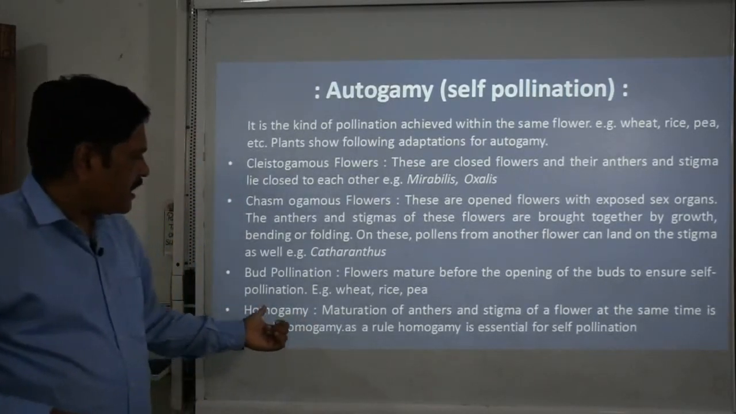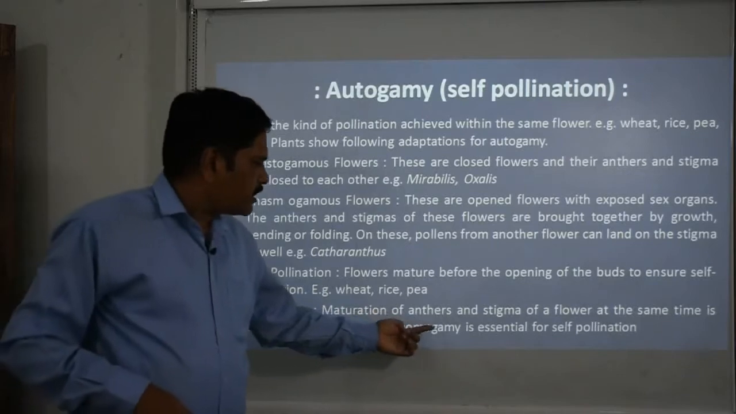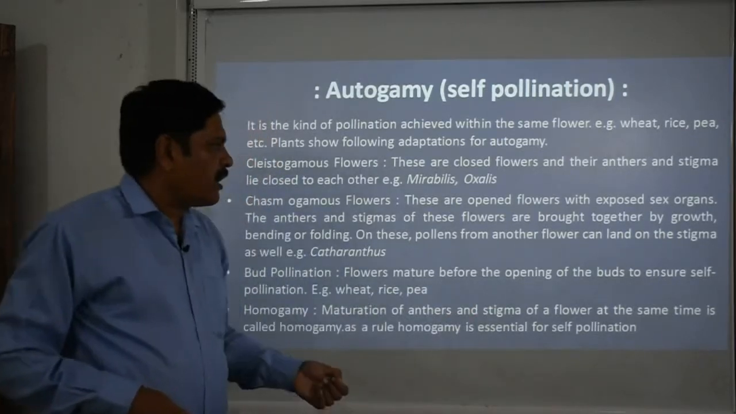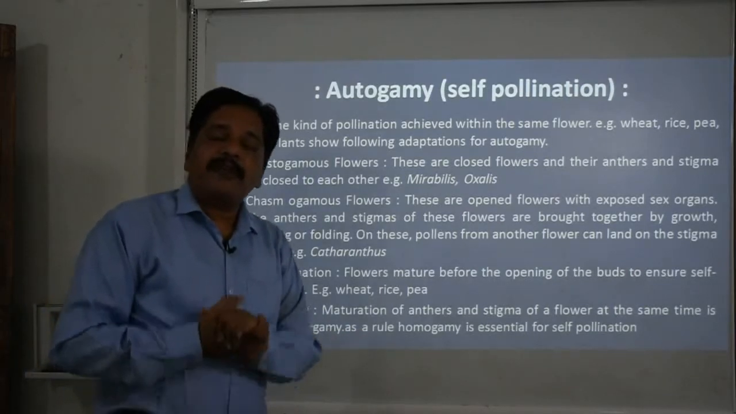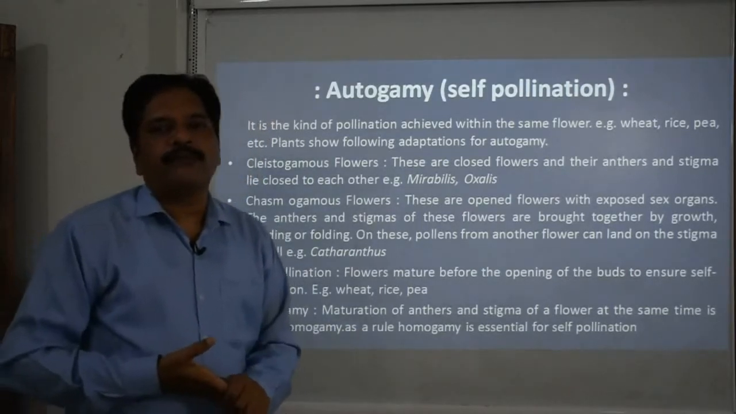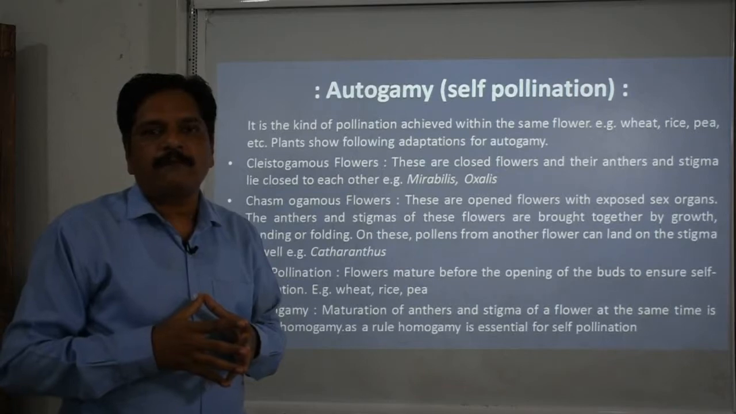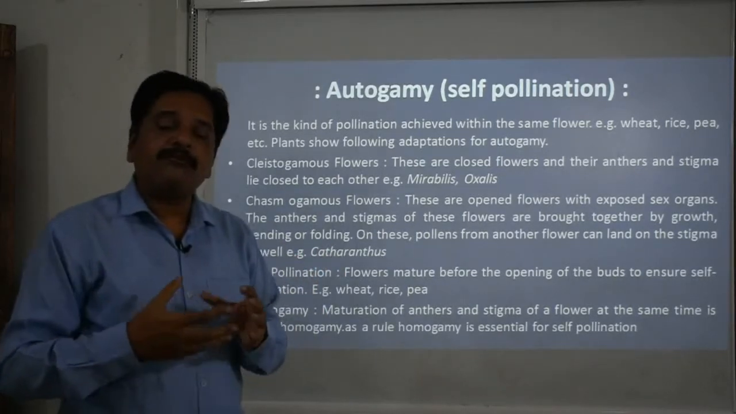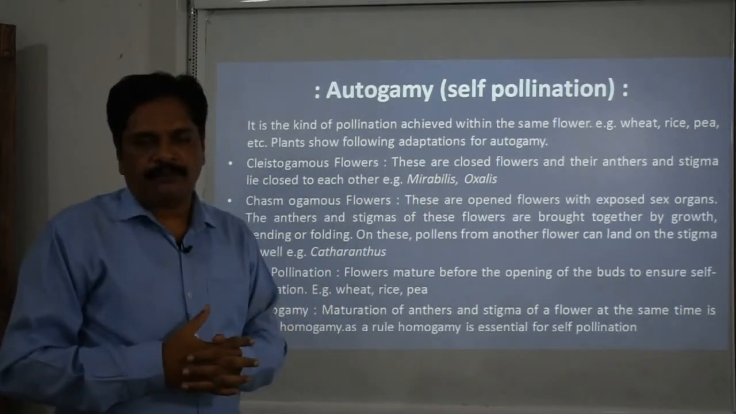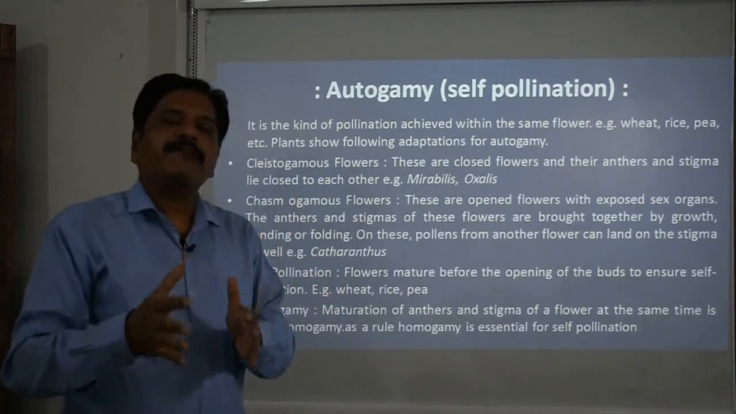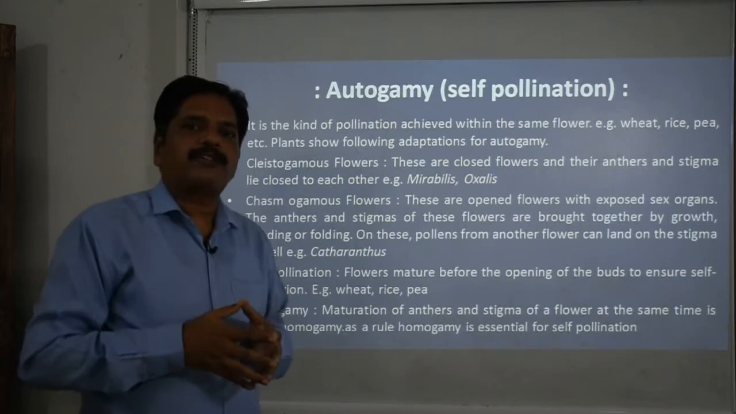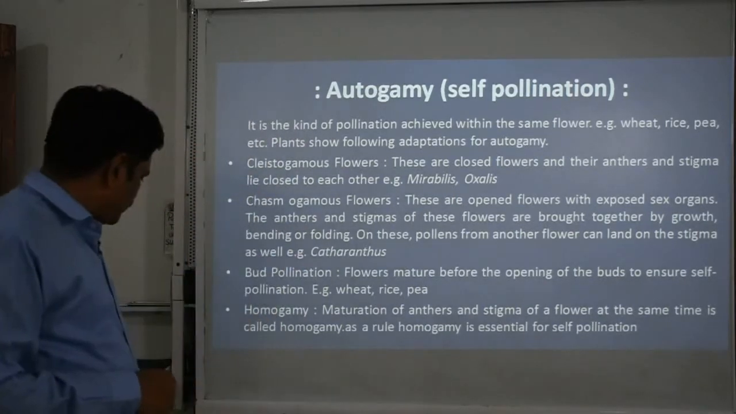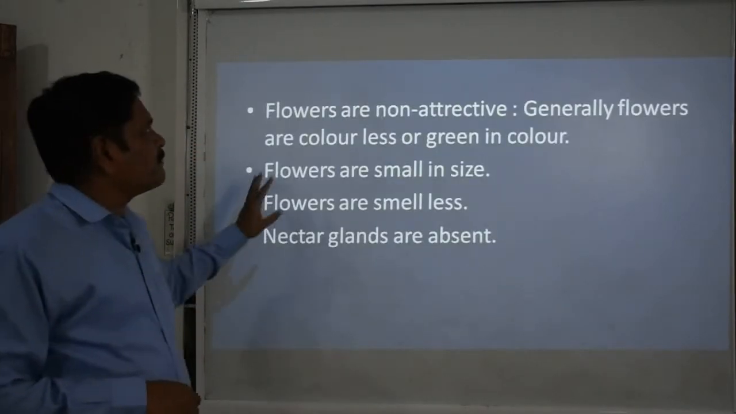Homo means self and gamy means togetherness. Maturation of the anthers and stigma of a flower at the same time is called homogamy. It is a very essential point for bisexual flowers of the open type in nature. Even though the flower is open, the male and female gametophytes, or the reproductive organs, become mature at the same time. So this is the most important fact about this.